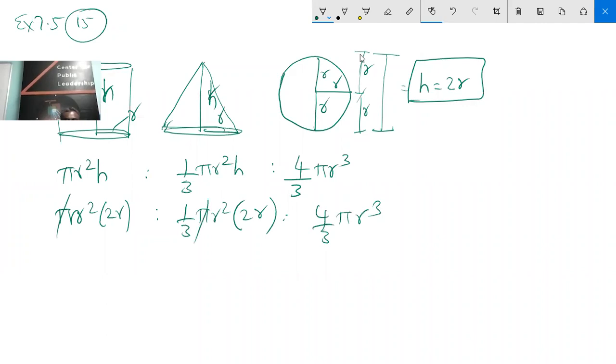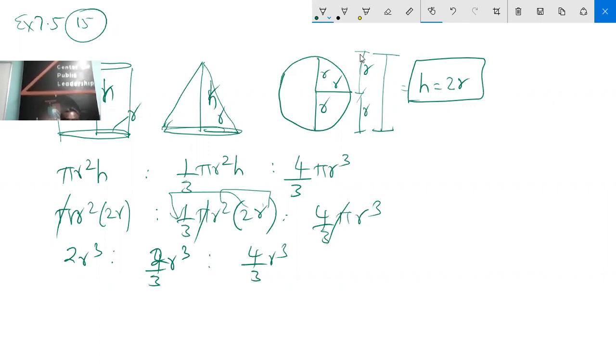Everywhere you remove the pi, it's common. So 2 R cubed, then 2/3 R cubed, is to 4/3 R cubed.